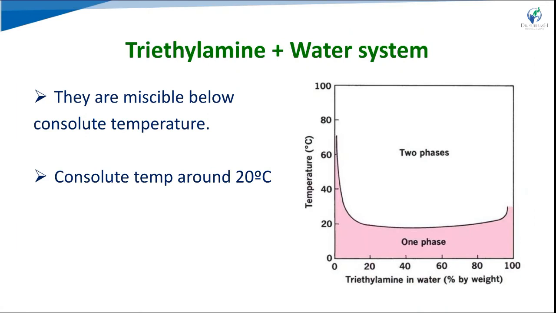The second example is the triethylamine-water system.